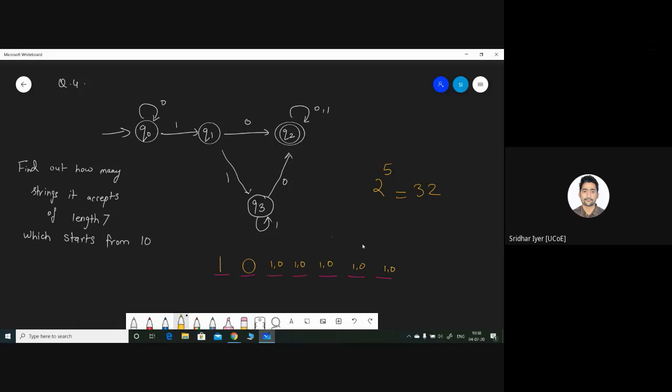So the question is really simple. Don't overcomplicate things thinking about how we can apply the formula over here. It's very simple. The first 2 positions have been fixed. It's mentioned in the question only that we have to fix the first 2 positions. The remaining positions only we need to manipulate, and that is how we can do it with the help of this formula. 5 positions, and there are 2 inputs, so it will be 2 raised to 5. That is 32. So is it clear?